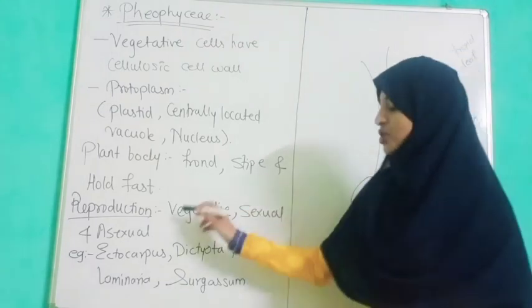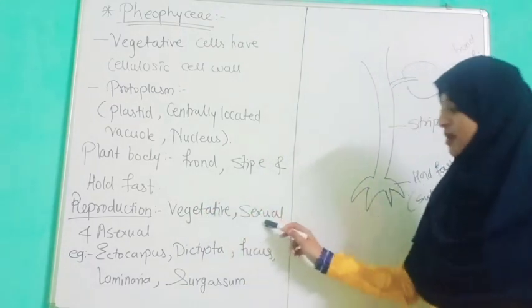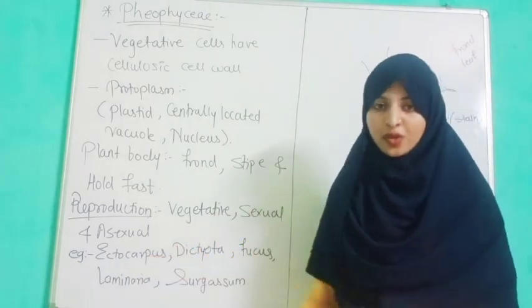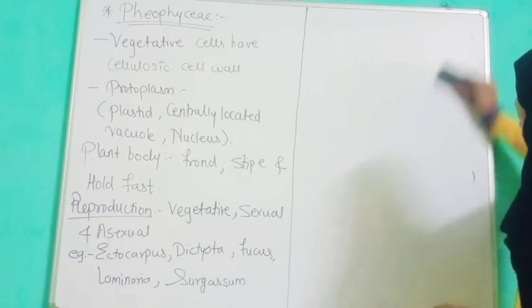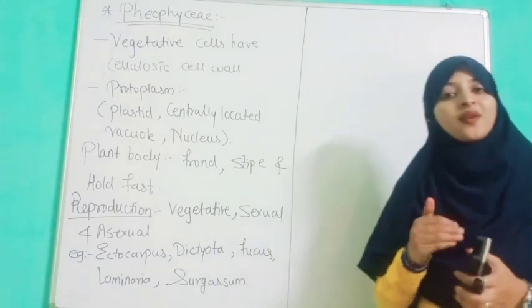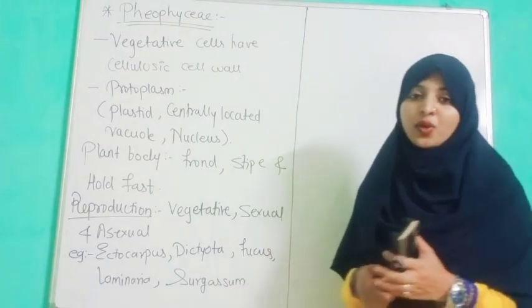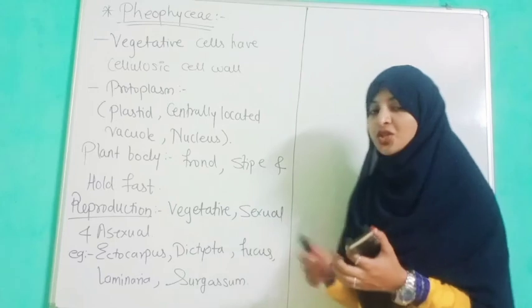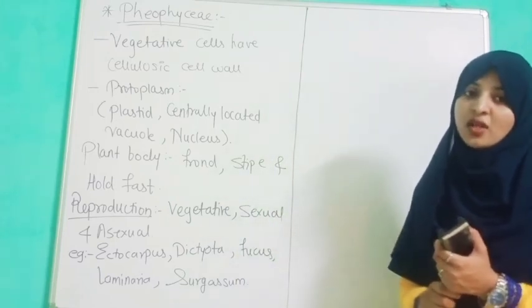Now the reproduction: how do they reproduce? They reproduce by vegetative means, and by sexual as well as asexual reproduction. In vegetative reproduction, they reproduce by means of fragmentation. They divide their body into small fragments, and each fragment grows into a new individual. And sexual reproduction is by forming spores, biflagellated spores.